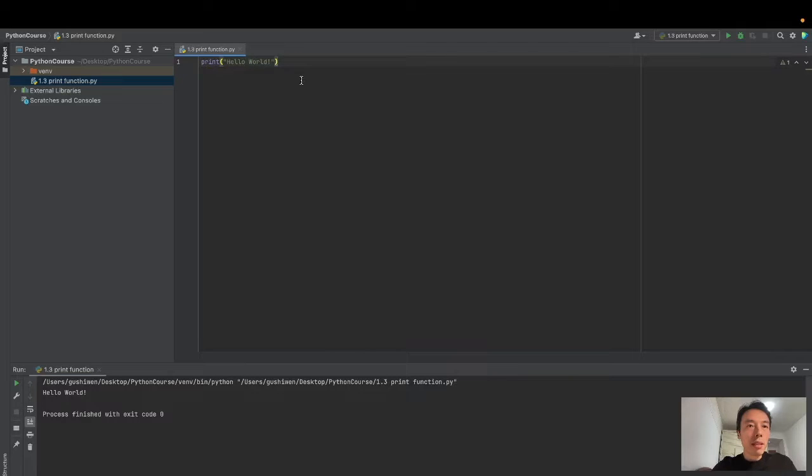Okay, now, if we want to print hello world 3 times, how to do it? I give you 3 seconds to think. 1, 2, 3. Okay, let me do it. Print hello world 3 times. So we need a print function first. Print, parentheses, and hello world.